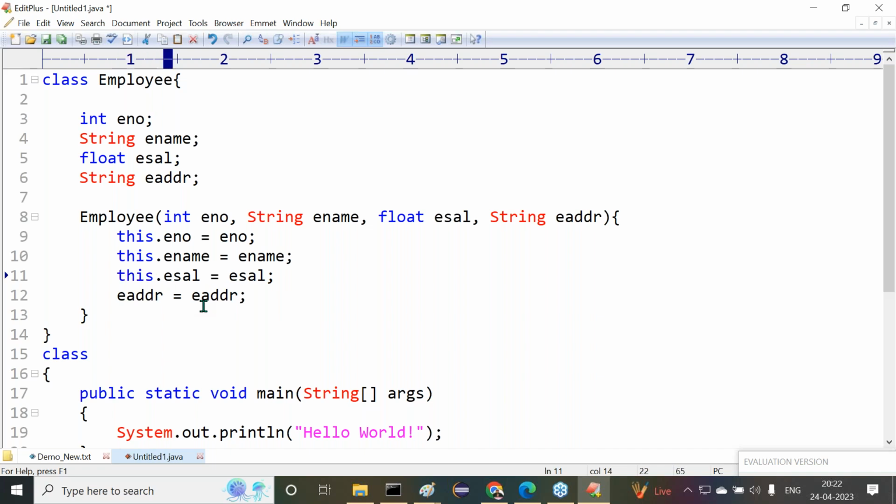Normal ename is what there? Parameter variable. Similarly, this dot eaddr is the class level variable. Now eaddr is what there? Parameter variable. Are all of you getting clarity why I'm using this keyword?